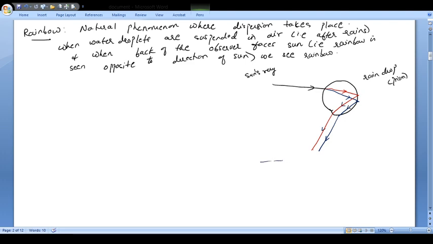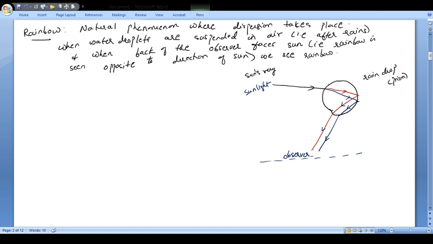And here you will find that the observer will be there. Here you will have the observer. So basically you can see that if the observer is standing here, the back of the observer is facing the sun. So this is basically your sun rays, or this is your sunlight.